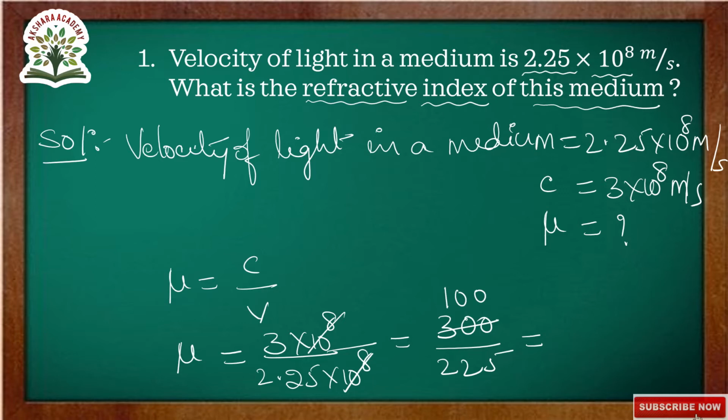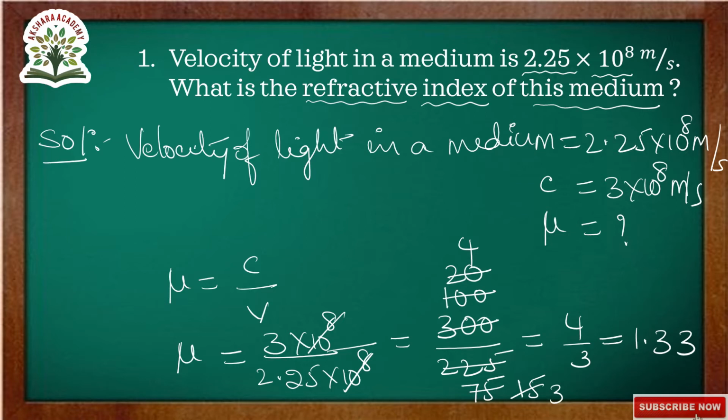Now the cancellation: 3 fours are 12, 3 sevens are 21, and 3 fives are 15, and again 5 twos are 10, 5 ones are 5, 5 fives are 25, 5 fours, 5 threes are 15. So 4 by 3, that is equal to 1.33.